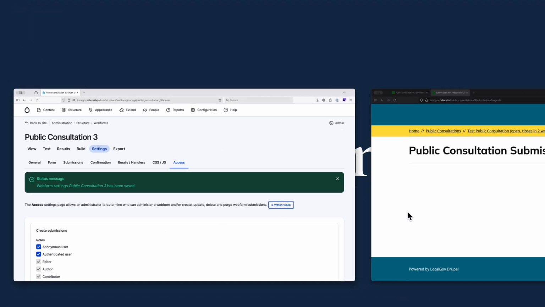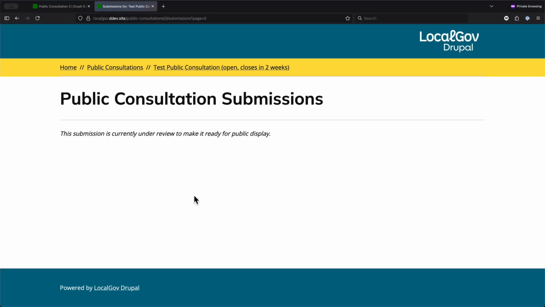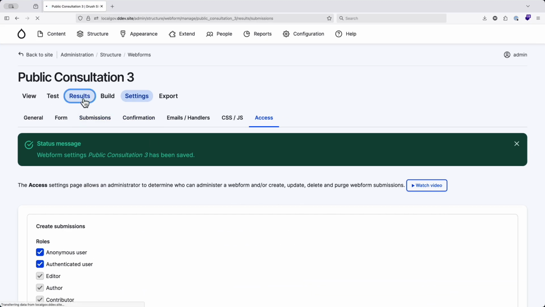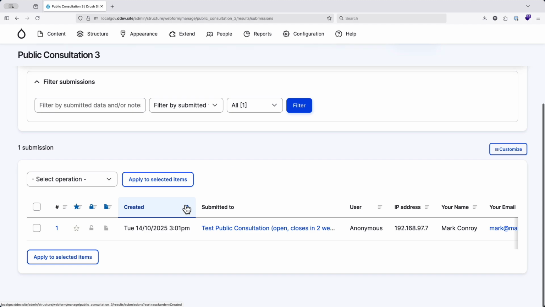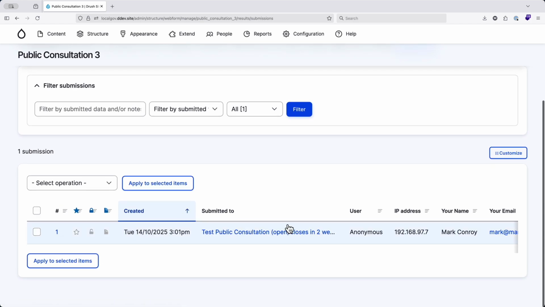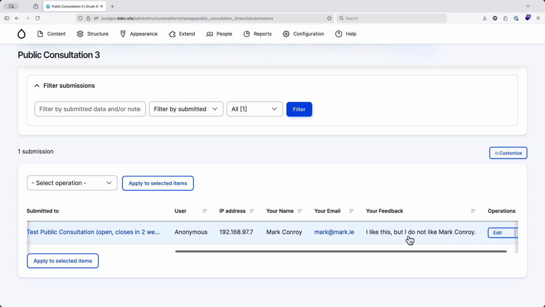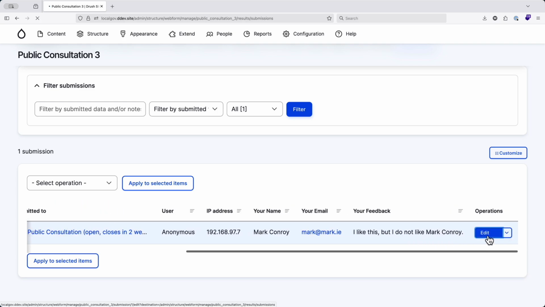Okay, now if I come back to the public consultation submissions tab and click save, we see now this submission is currently under review to make it ready for public display. Okay, so it's not ready just yet. So somebody has submitted it. Let's have a look at our results. We've got 1 submission here by Mark Conroy, mark@mark.ie. I like this, but I do not like Mark Conroy. Okay, let's edit this one here.